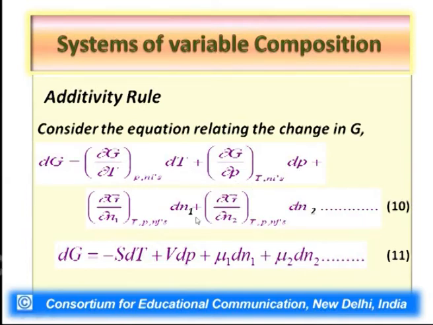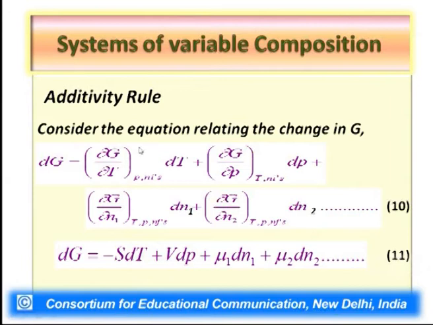So, since temperature, pressure, and number of moles of various chemical species are the variables here, it is the rate of change of Gibbs free energy of the system with temperature multiplied by the temperature change. The second term talks about pressure change, how pressure change brings about change in Gibbs free energy. Then the third term, the number of moles N1, how its change, the number of moles of component 1, brings about change in Gibbs free energy, and N2, the number of moles of component 2, and so on and so forth.